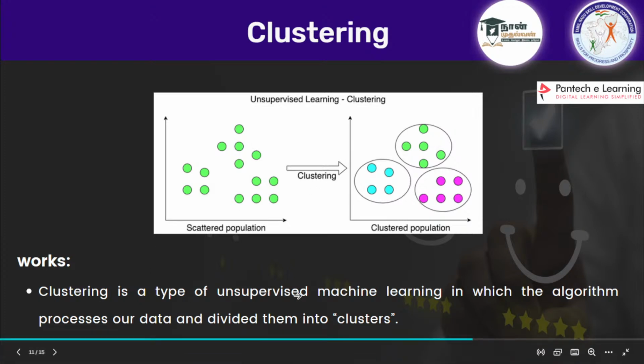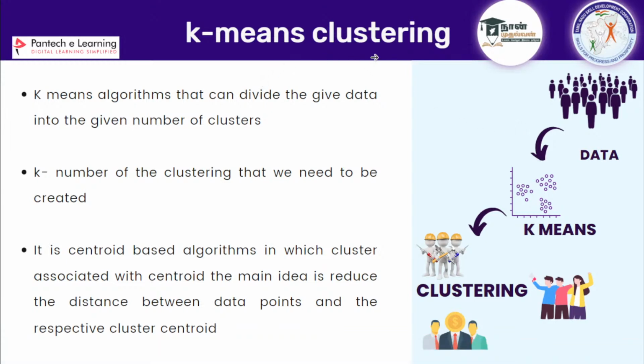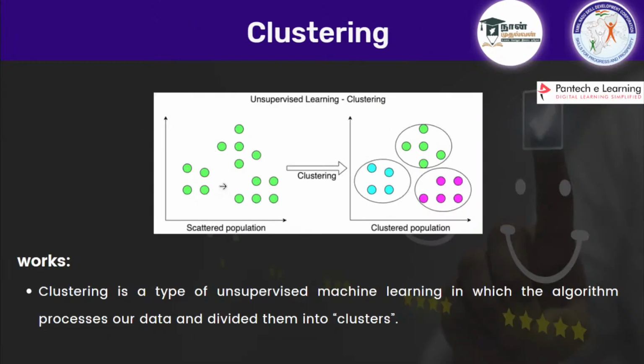Clustering is a type of unsupervised machine learning in which the algorithm processes our data and divides it into clusters. The algorithm we are going to use is k-means clustering. The k-means algorithm can divide the given data into a given number of clusters. You have to give the number.